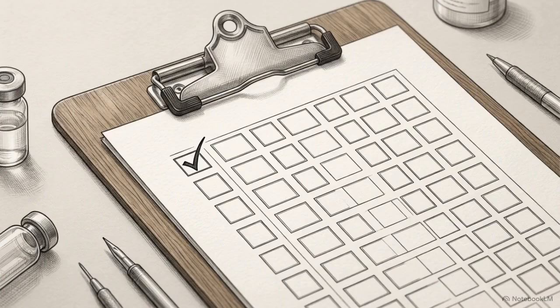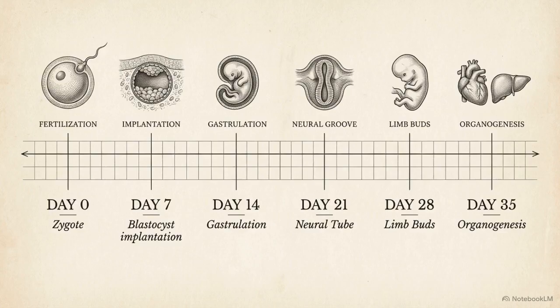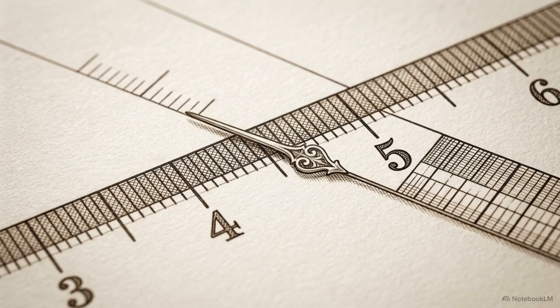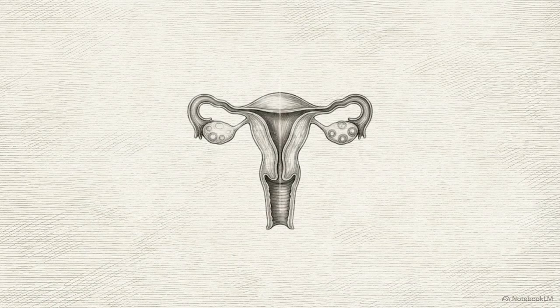A normal early gestation does not appear at random. It follows a predictable chronological sequence of sonographic milestones. The first reliable sign of an intrauterine pregnancy is the early gestational sac. Under optimal conditions, this becomes visible at approximately 4.5 weeks menstrual age. To confirm this is a true gestational sac and not just free fluid pooling in the canal, you must track